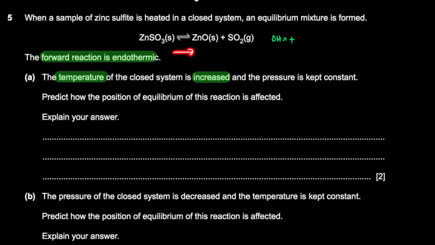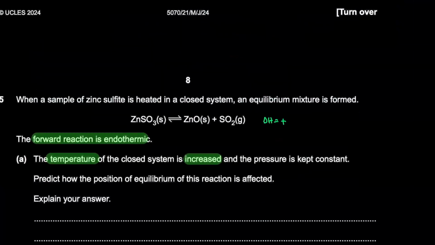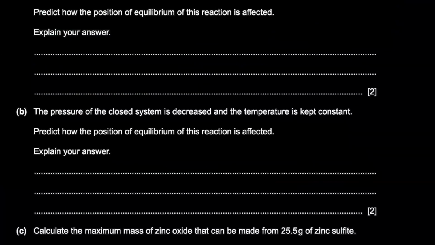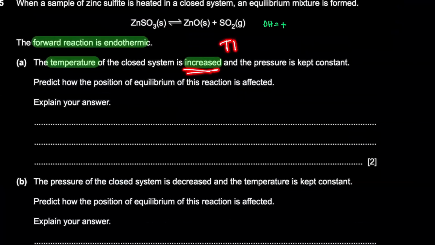Endothermic reactions take in heat. The forward reaction is endothermic. Because you have more heat, it'll take in that heat and bring the temperature back down. Right? If you guys remember equilibrium, the equilibrium moves in a direction to oppose the change. If you increase it, we want to bring it back down. How do we bring the temperature back down? By absorbing the heat. So to absorb the heat, it'll go in the endothermic direction. That's why higher temperature favors endo.